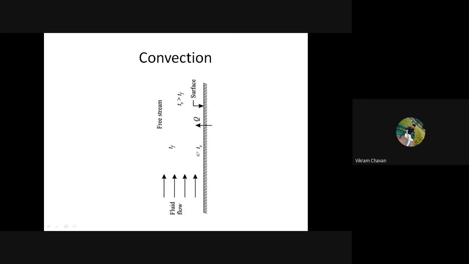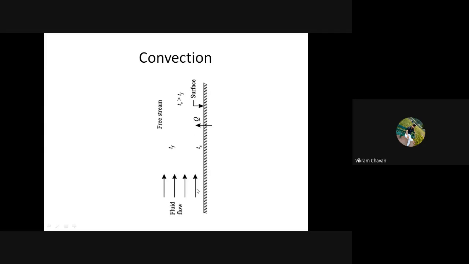Now this particular phenomenon is called convection, okay. Which phenomenon? Now once again consider that phenomenon. Here what we are discussing: the air in the immediate vicinity of the plate will get heated, its density decreases, and because of that the less dense air will move in an upward direction, and new air will take the place of that particular hot air. Once again that particular air will get heated, and it will move in the upward direction, okay. Now this current will form. Current means what? The flow field will form.